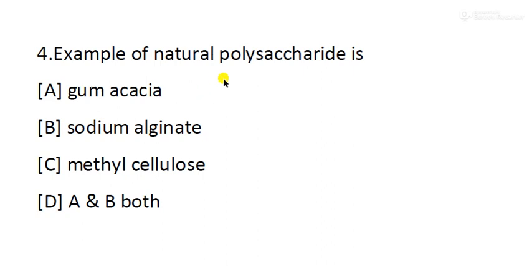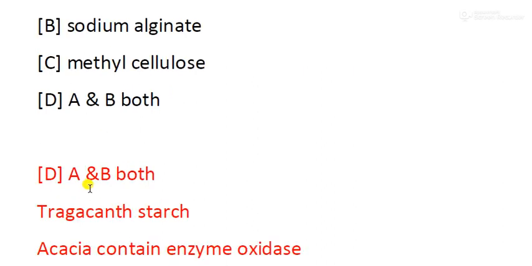Example of natural polysaccharide is: option A, gum acacia; option B, sodium alginate; option C, methyl cellulose; option D, A and B both. So the right answer will be option D, that is option A and option B both. That means gum acacia and sodium alginate both are natural polysaccharides.